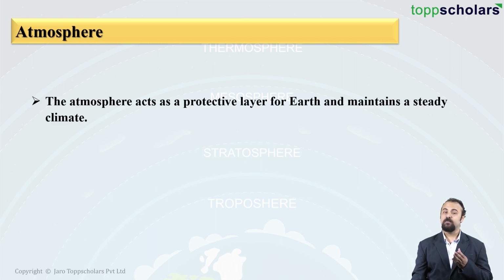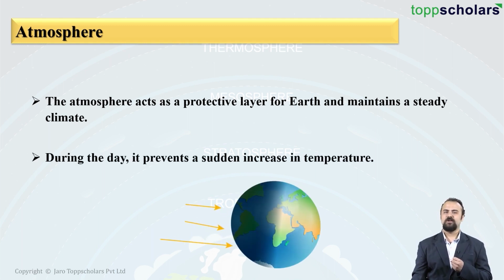And it is the atmosphere which acts as a protective layer for the earth and maintains a steady climate and maintains a steady temperature. Let us take a look. Students, during the day, it prevents a sudden increase in temperature.